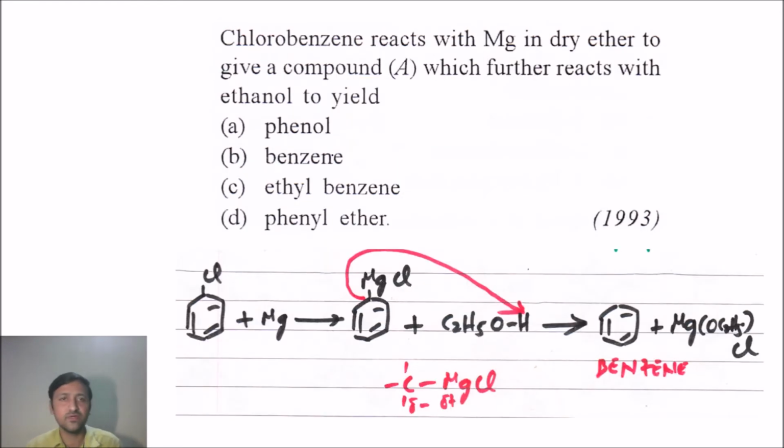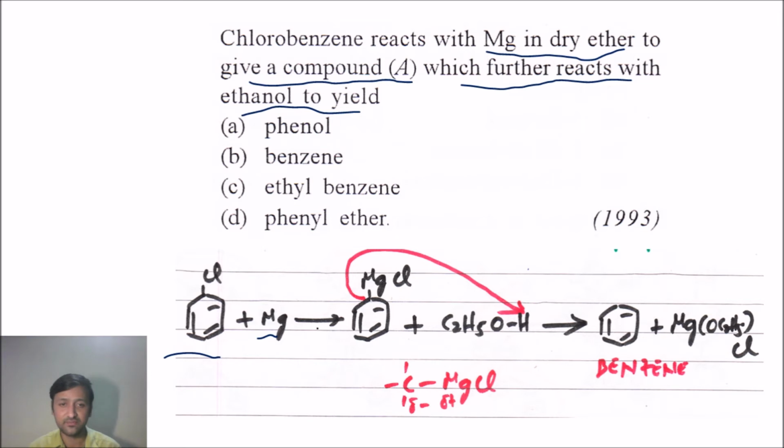Okay, third question now. Chlorobenzene reacts with magnesium in dry ether to give a compound A, which further reacts with ethanol to yield. Okay, so it's a two-step reaction given here. In the first step, you can see here I taken reaction of chlorobenzene with magnesium in the presence of dry ether.